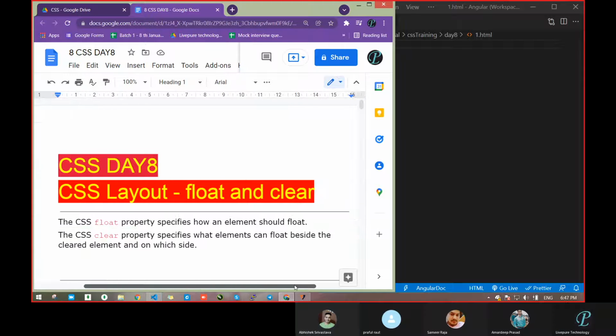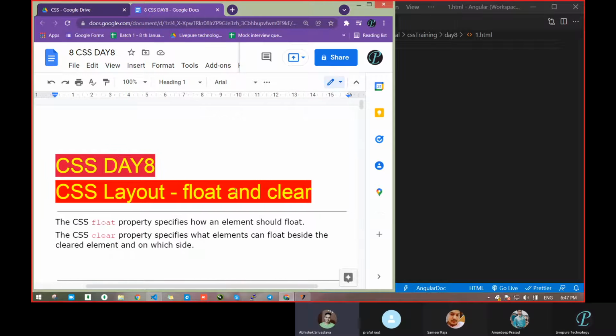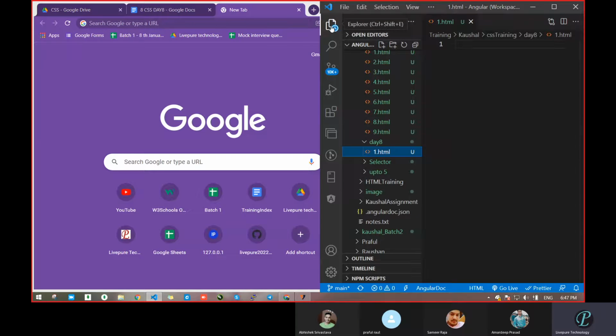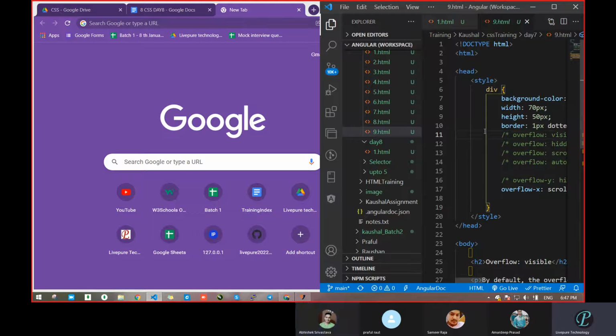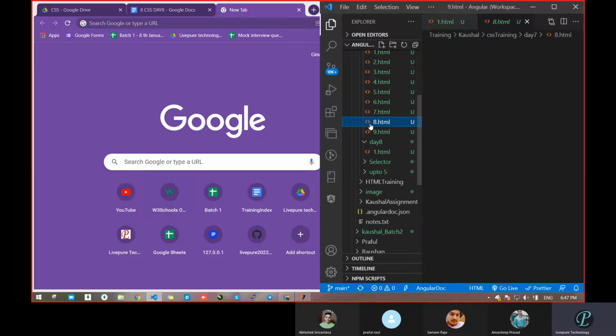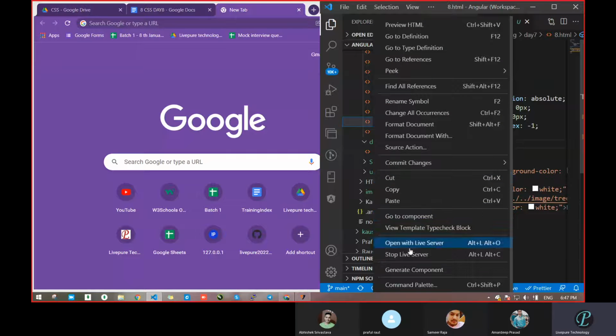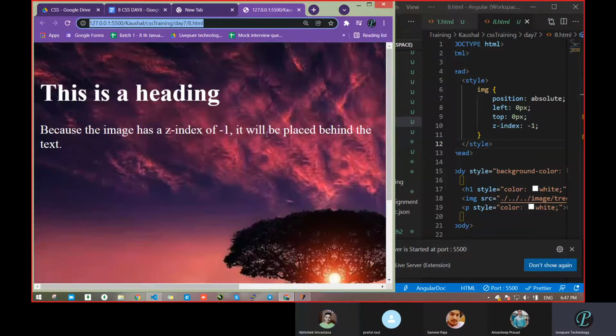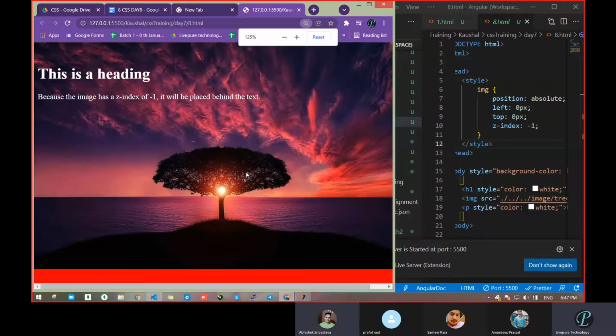Someone asked me to repeat Z index one time. Okay, I'm going to do that. Let me run my server. Z index was I think the last topic. Go to day 8, open with live server. See what you are getting here. You can see the backside images are there, and some text which is written on the top.